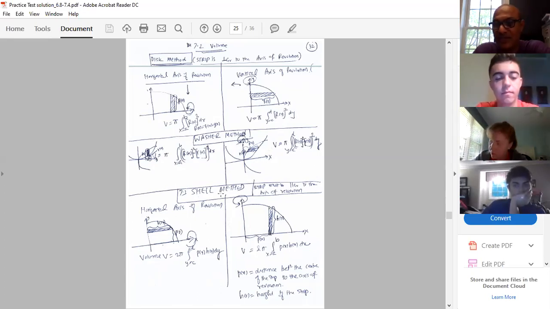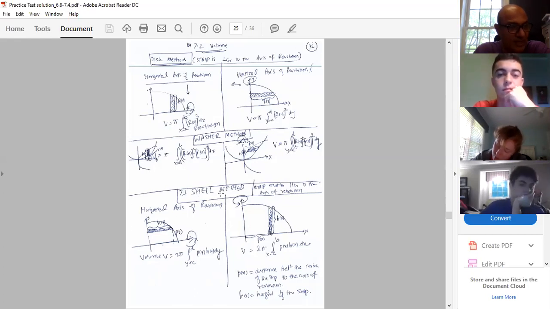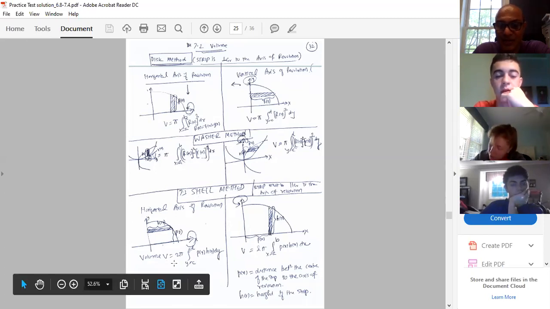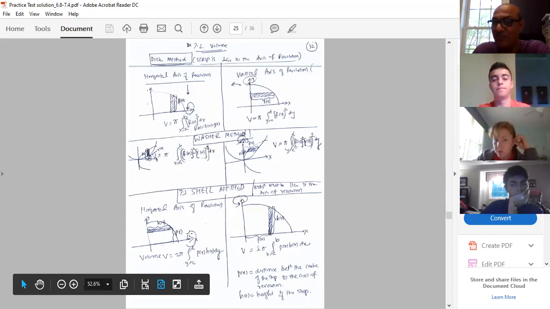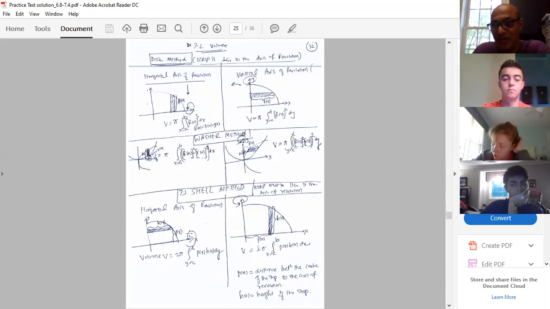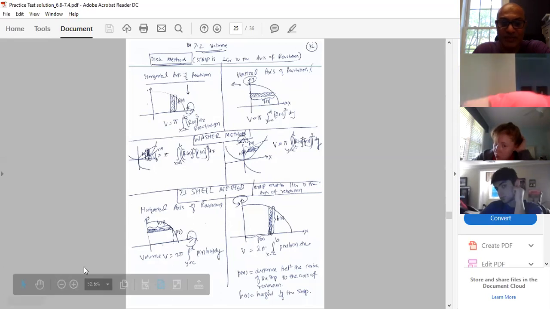And today we are going to see the shell method, another way of finding the volume of the given region bounded between two curves. For a horizontal axis of revolution, now it is slightly different. Look at the formula. Now your strip must be parallel to the axis of revolution. For disk and washer, your strip was perpendicular to the axis of revolution. For the shell method, your strip must be parallel to the axis of revolution.